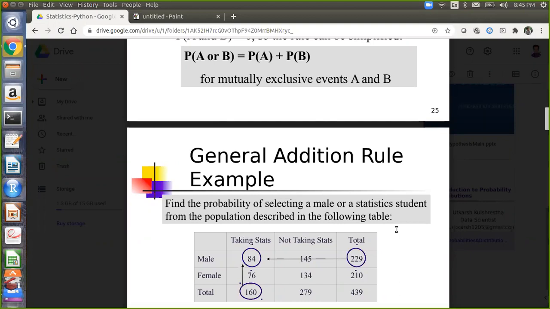Then the probability of selecting a statistics student: you see the total number of statistics students divided by total students. Then probability of A and B, you have to subtract. Probability of A and B is basically the people who are male as well as from statistics. We will discuss why we do that in the numerical.